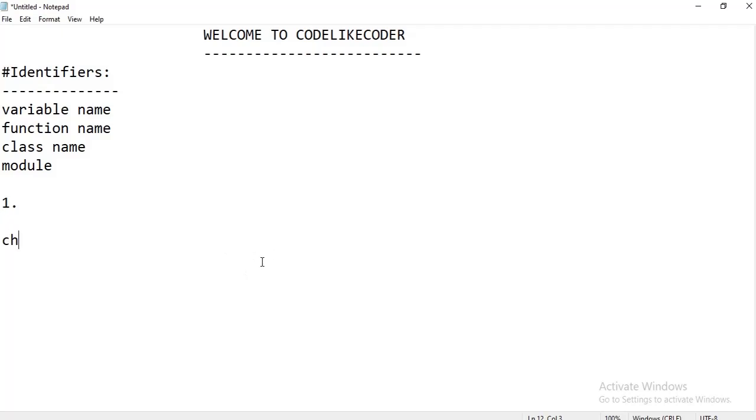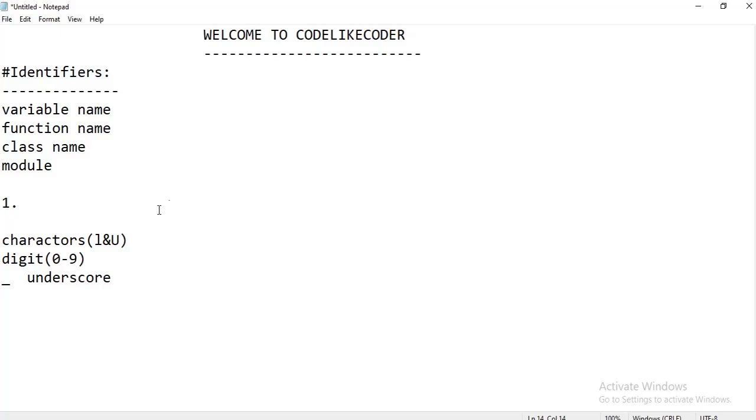We can use characters, lower and upper both, digits from 0 to 9, and the underscore symbol.